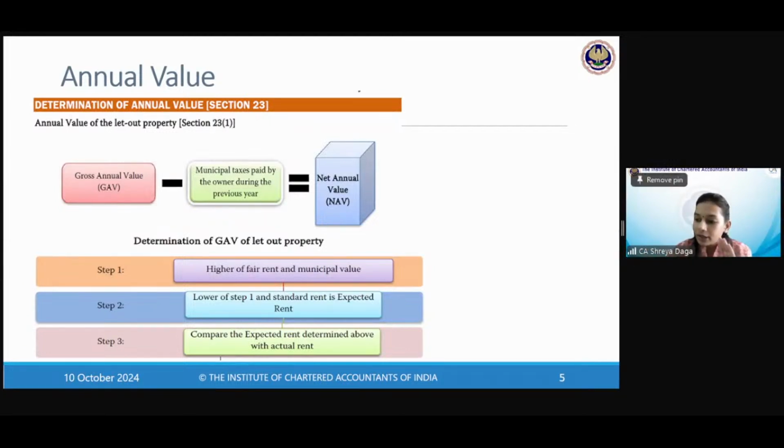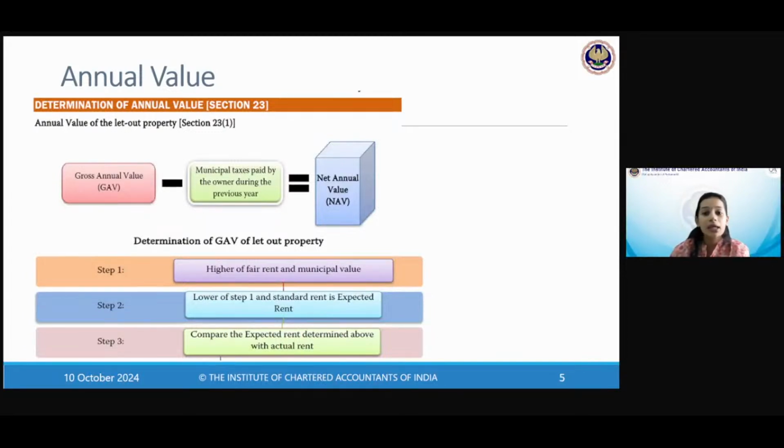And what if it is till 2 years from the end of completion, if it is just lying unoccupied, then the annual value can also be deemed nil. That we will deal with in the coming period, what is annual value and all that. But what I'm trying to say is that even if it is held as stock in trade, it can be income from house property, which is a little peculiar. People tend to get confused.